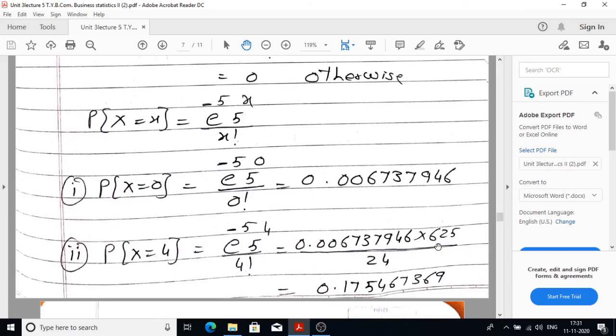Second part of the problem, we have to find probability x is equal to 4, which is equal to e raised to minus 5, 5 raised to 4 upon 4 factorial. The answer is 0.006737946 into 625 divided by 24. So it becomes 0.175467369.